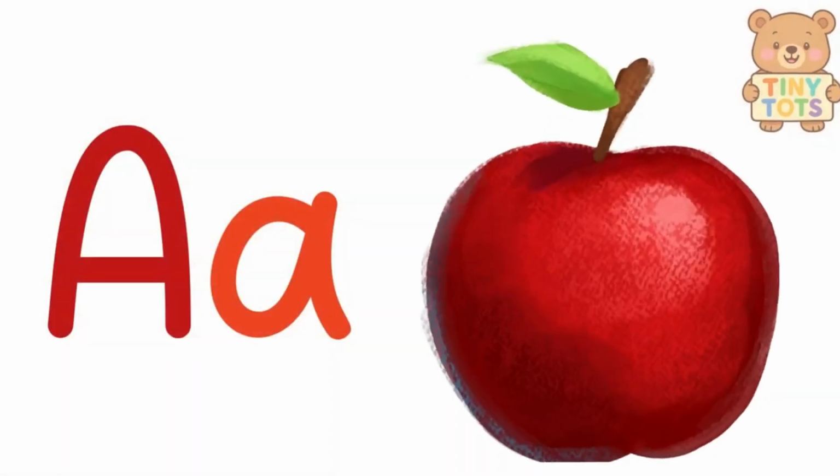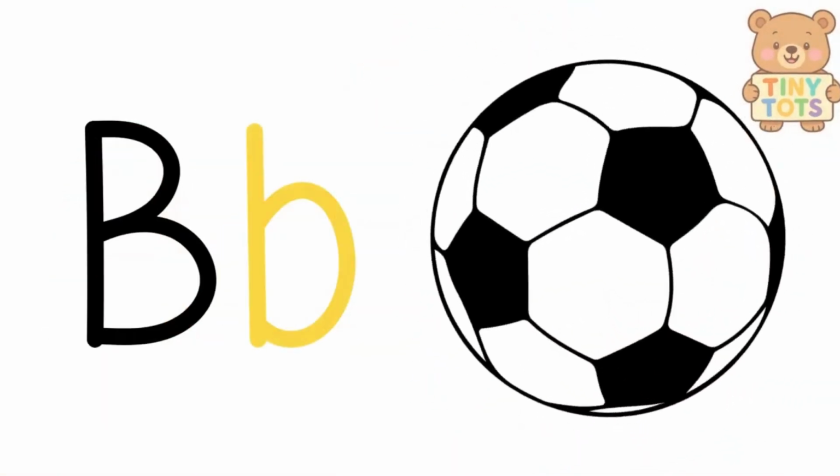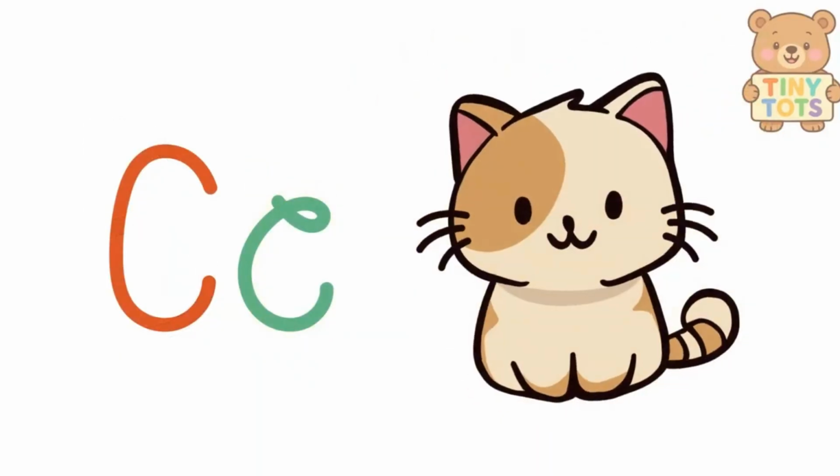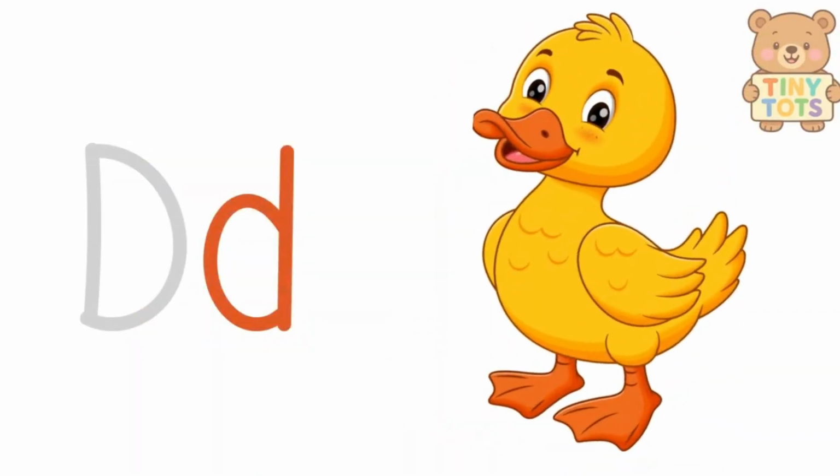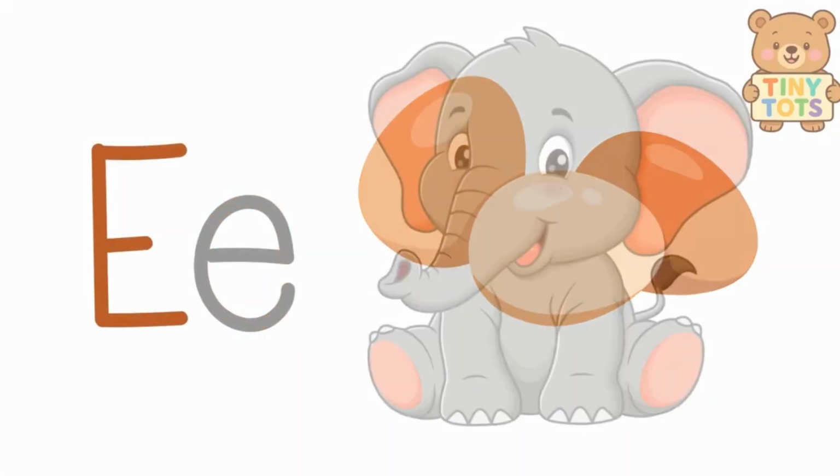A is for apple and ant. B is for ball and banana. C is for cat and car. D is for dog and duck. E is for egg and elephant.